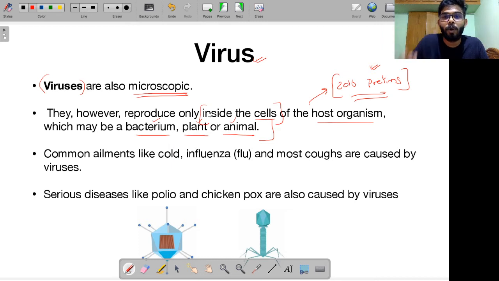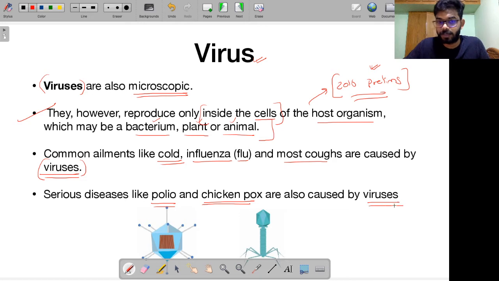If they don't enter into a host organism, viruses are not capable of reproducing. So they are literally dead when they are outside the host organism. But once they've entered the host organism, they become alive, they start to spread, they start to reproduce. Common ailments like the cold that you keep having, influenza, that is flu, most of the coughs, are all caused by viruses. Obviously, the coronavirus too. The fever and other symptoms, like breathlessness, are caused by yet another virus. Serious diseases like polio and chickenpox are also caused by viruses, right?